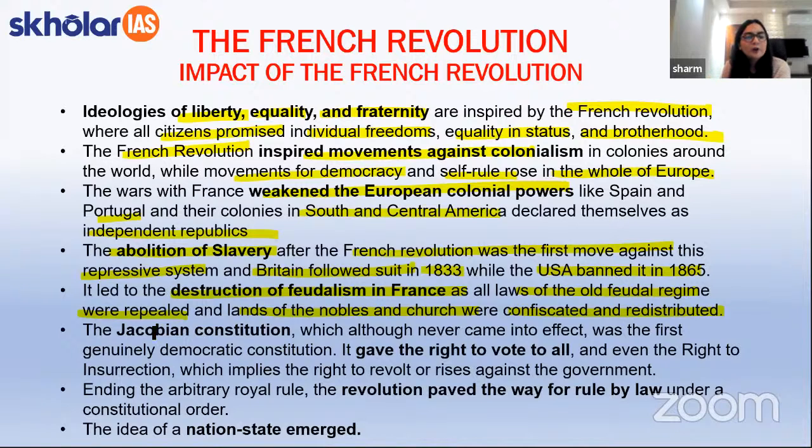Apart from the students, the Jacobean constitution, which although never came into effect, was one of the first genuinely written democratic constitutions, as it gave the right to vote for all and also even the right to insurrection, which implies the right to revolt or rise against the government.